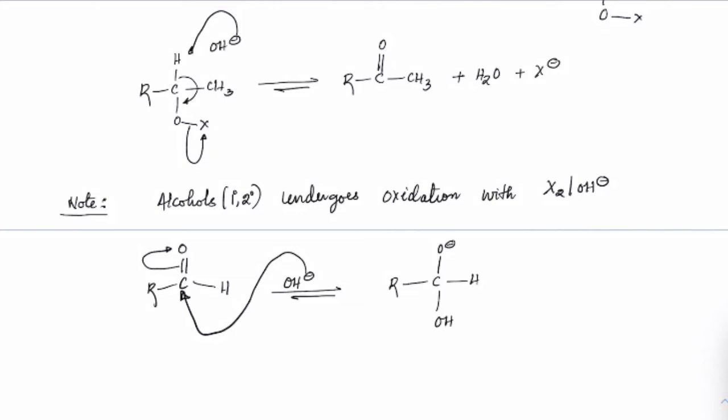This type of attack, if you remember, is a nucleophilic addition, and because it is changing the geometry from planar to tetrahedral, we remember we used to call this the SNTD mechanism.